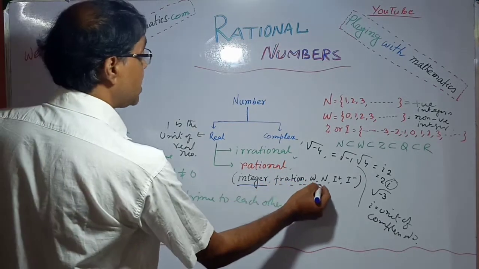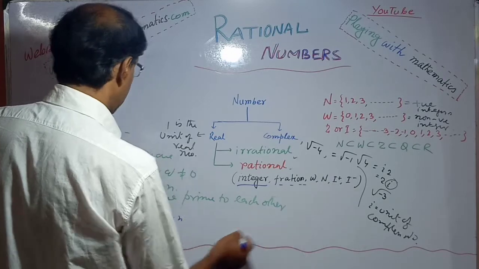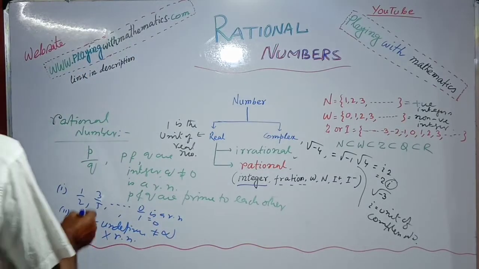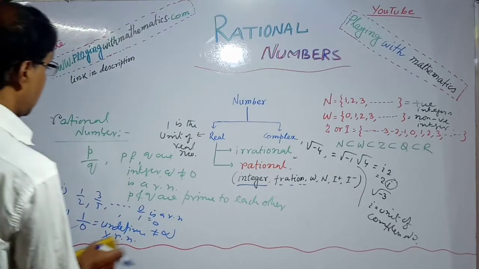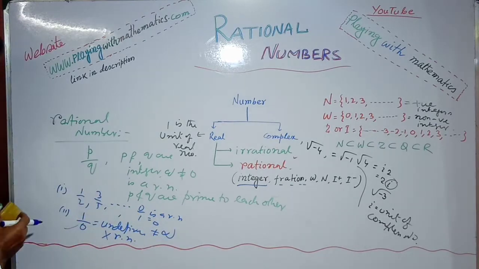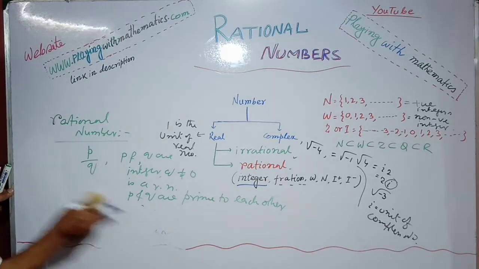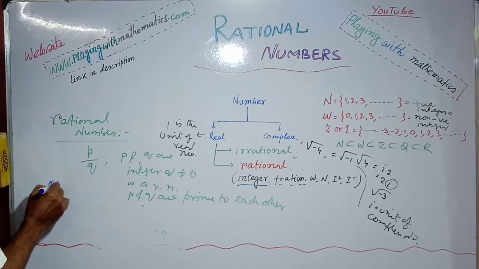Also whole numbers, natural numbers, positive integers, and negative integers are included.